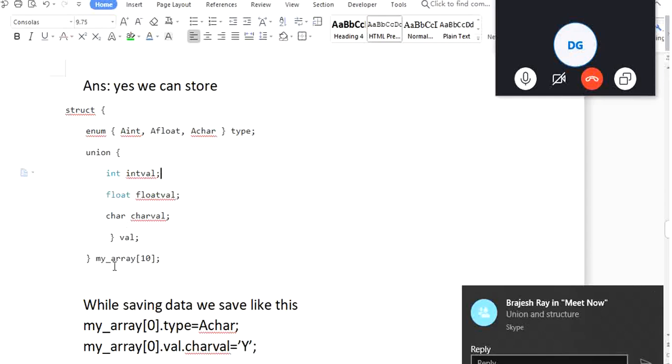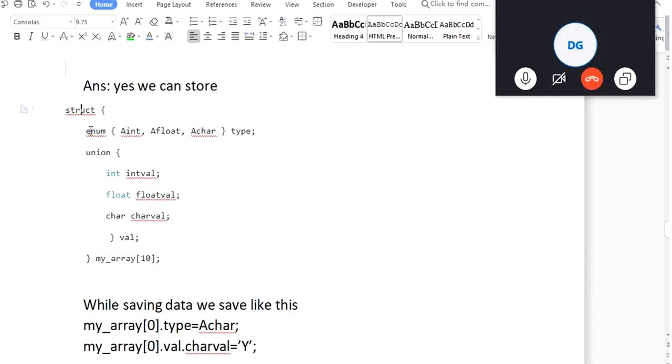No. See, this is the array of structure. So the structure will consume memory for him also, and whoever is maximum in it. So is integer maximum or float maximum? So 4 byte here, and consider he also takes 4 byte. So it will take 8 bytes for one element. Like that we are having 10 elements. So 8 into 10 becomes 80. So this array is going to take 80 bytes.